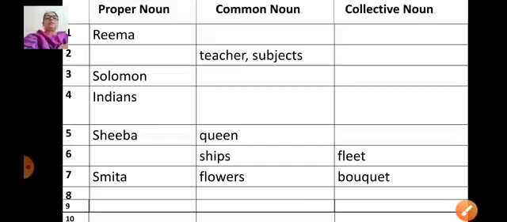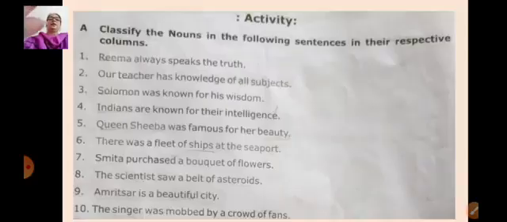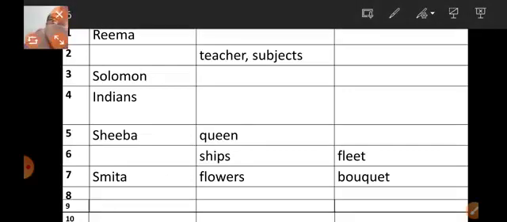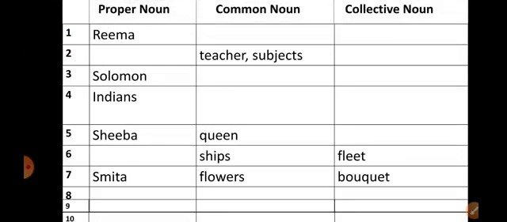Now let's put these nouns in the proper columns. Here we have given 3 columns: proper noun, common noun and collective noun. Now you can see, first sentence we have seen Rima always speaks the truth, and we identified the noun, that is Rima.